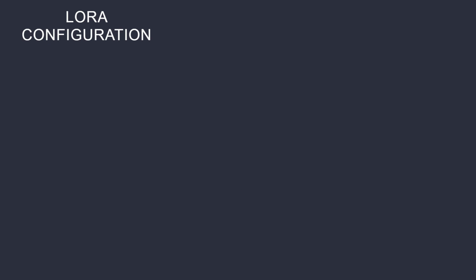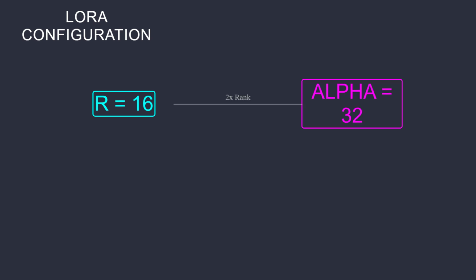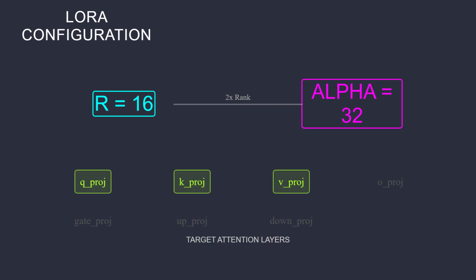We define the LoRA configuration using PEFT config from the PEFT library. Set the LoRA rank, R, typically to 16 or 32 for robust learning. Alpha should be double the rank for proper scaling of the weights. Crucially, we must target the attention projection layers specifically. These layers are named Q_proj, K_proj, and V_proj in the Llama architecture. Targeting these layers ensures efficient adaptation of the attention mechanism. Set bias to none and task type to causal language modeling.